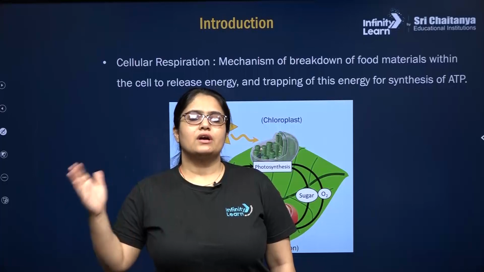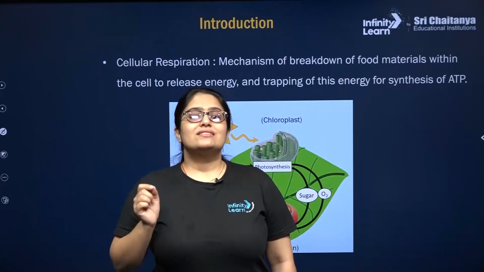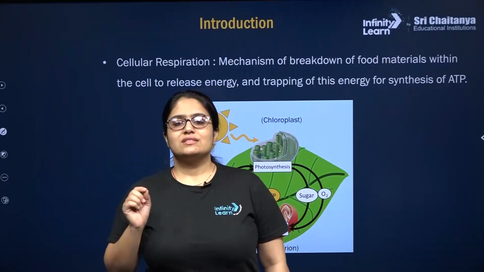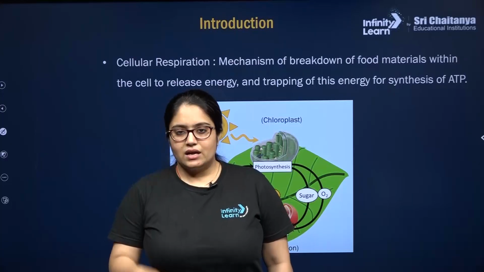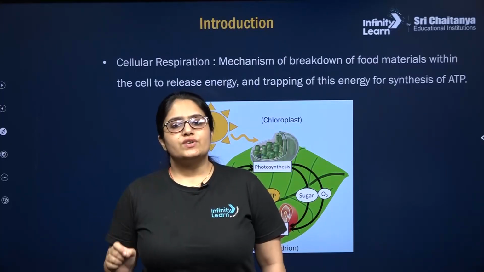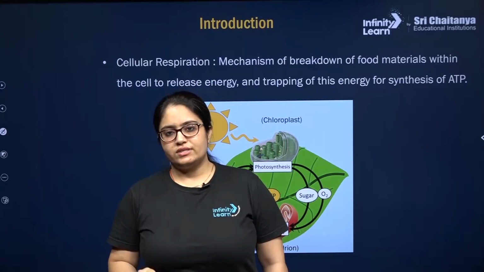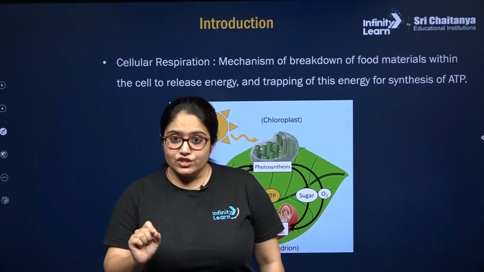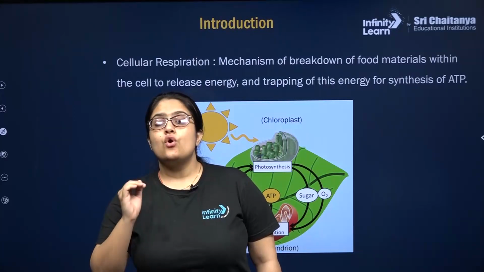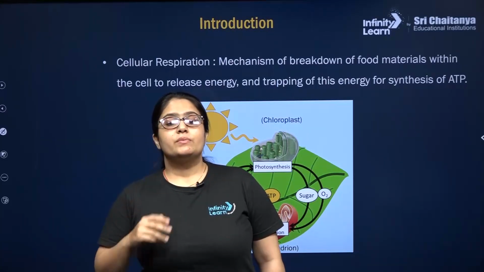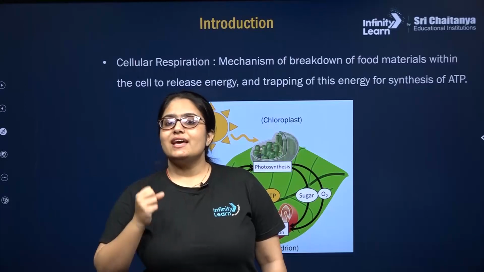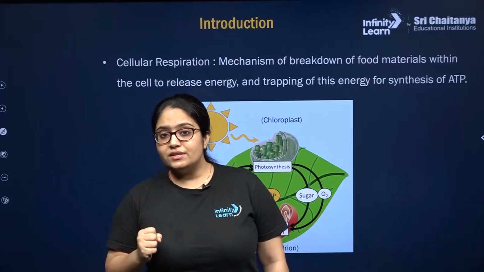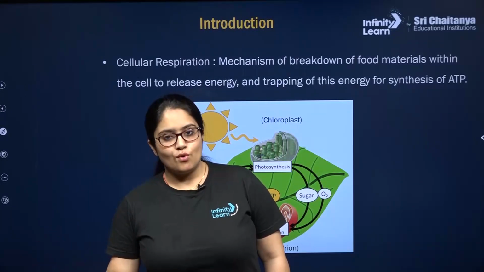There are several carbon-carbon bonds in them. So during cellular respiration, my dear students, inside a plant cell, carbon-carbon bonds of a respiratory substrate will be broken down. As a result, there will be release of energy, and this energy will be released in slow steps. The steps will be slow enough that the released energy can be trapped into ATP molecules.